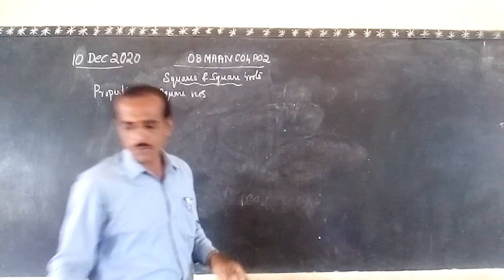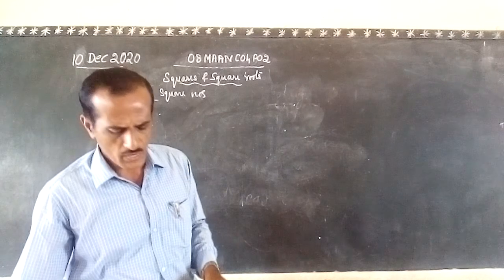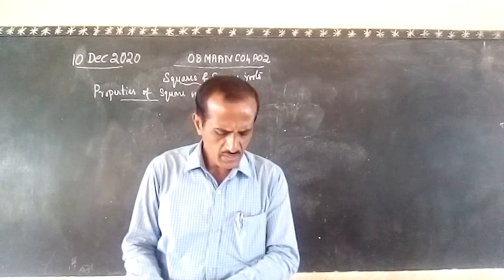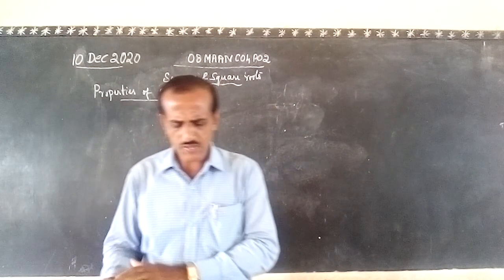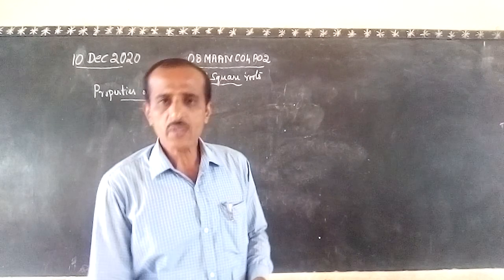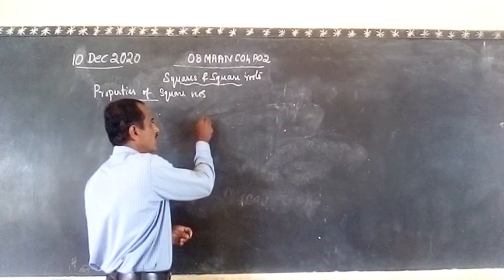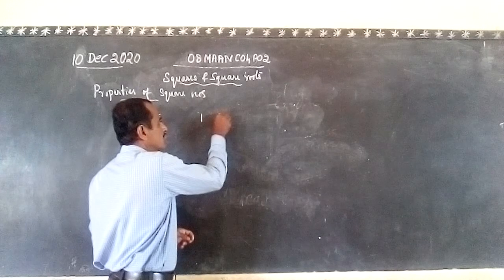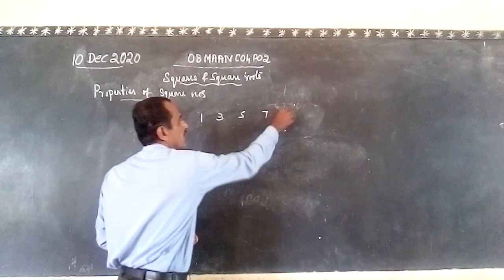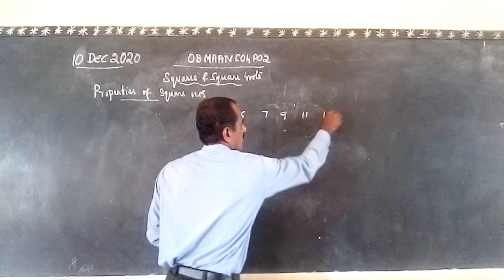Okay. This is another property of square numbers. Next, for example, what about the sum of the odd numbers? The sum of the first n odd numbers. The odd numbers, you know, are 1, 3, 5, 7, 9, 11, 13. These are all the odd numbers.